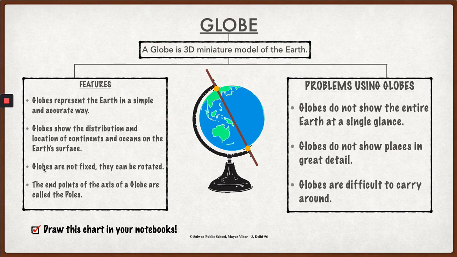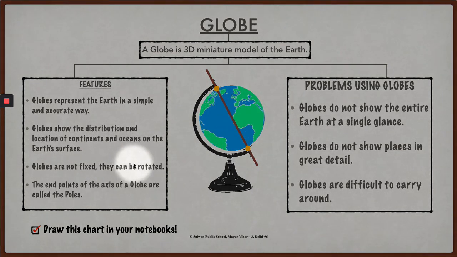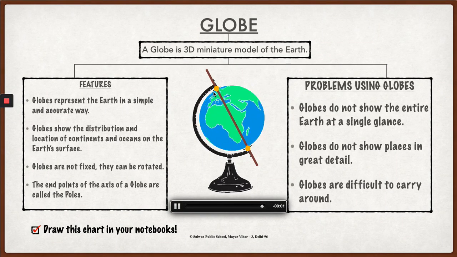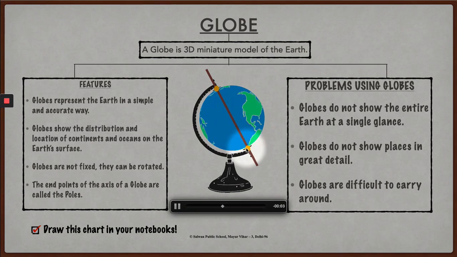A globe is not fixed, they can be rotated or turned just like the Earth spins on its axis, as you can see in this picture. The axis of the globe has two endpoints, as you can see by these yellow dots, and these endpoints are called poles.